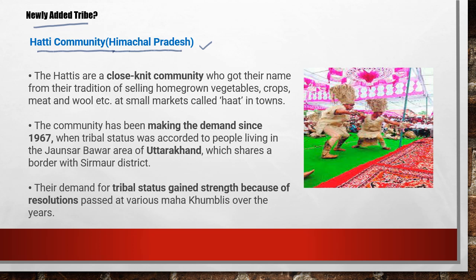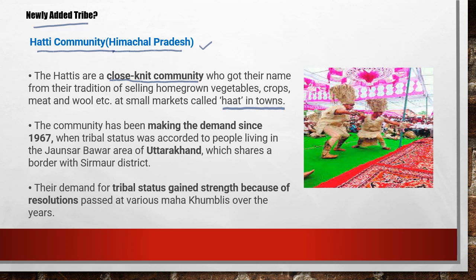What are the special characteristics of this Hathi community? These Hathis are a close-knit community who got their name from the tradition of selling home-grown vegetables, crops, meat and wool at small markets called hut in towns. That's why they are referred to as the Hathi community.